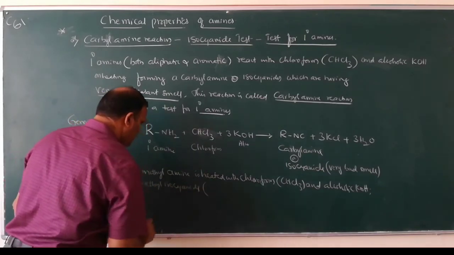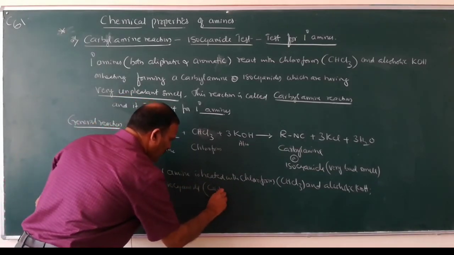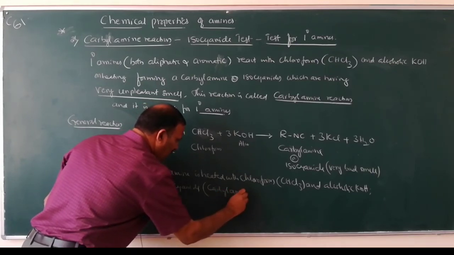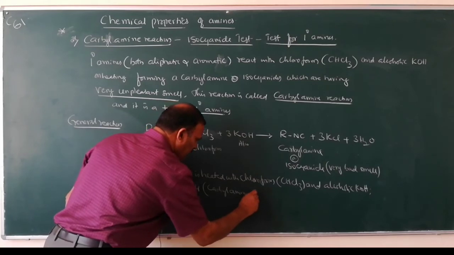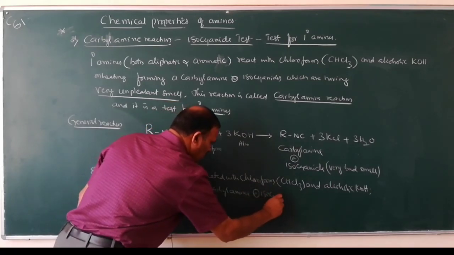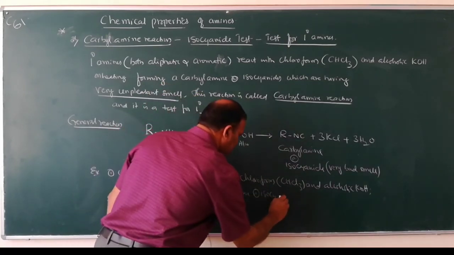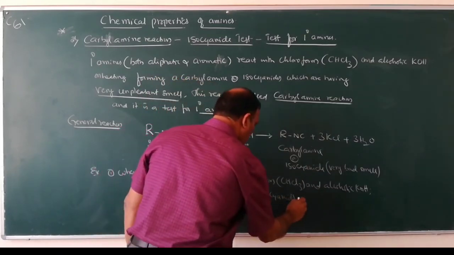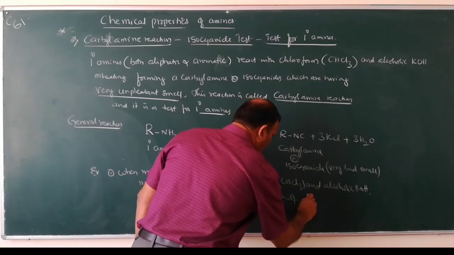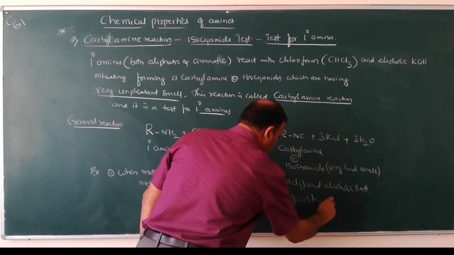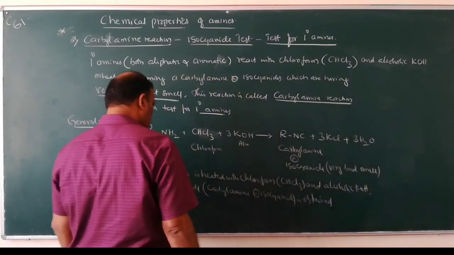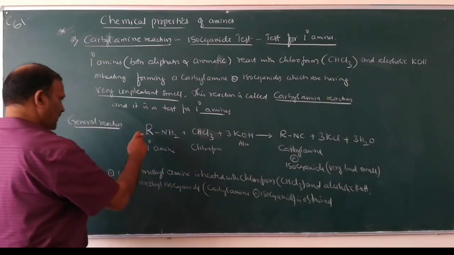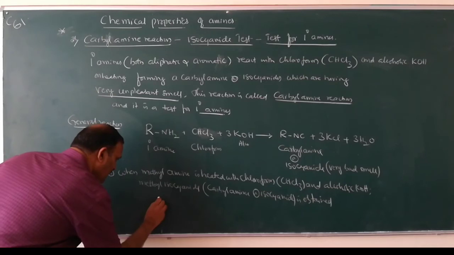This methyl isocyanide is also called carbylamine or isocyanide. Methyl isocyanide is foul-smelling, it has a very bad smell. What is the reaction? What is methylamine?